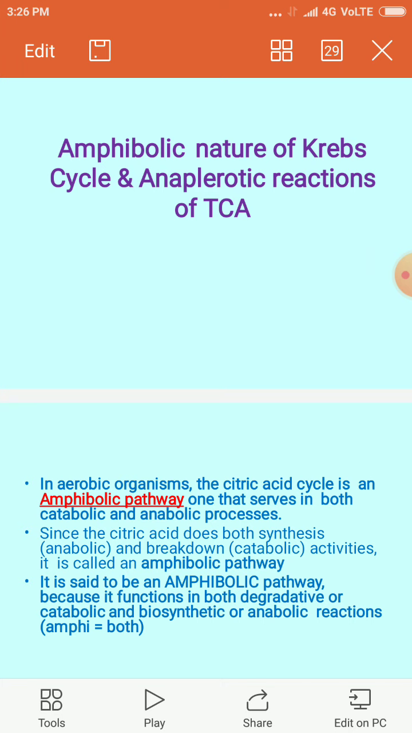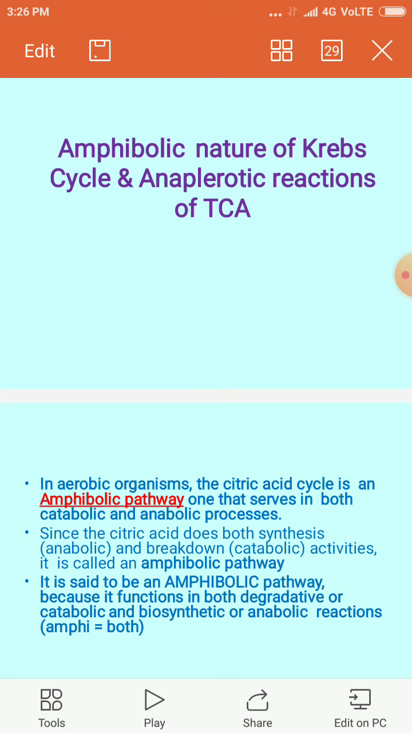All other reactions are also explained along with energy yielding reactions. What were the energy yielding reactions? They are involved in the synthesis of very important energy molecules, that is NADH and GTP, which were synthesized in the enzymatic reactions of TCA.